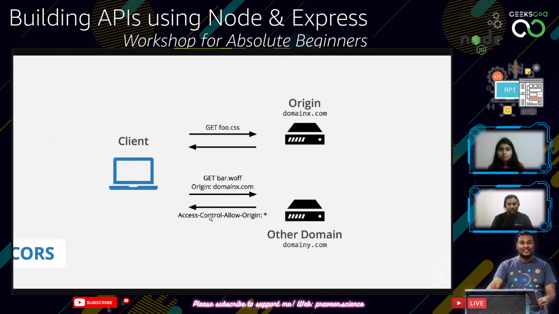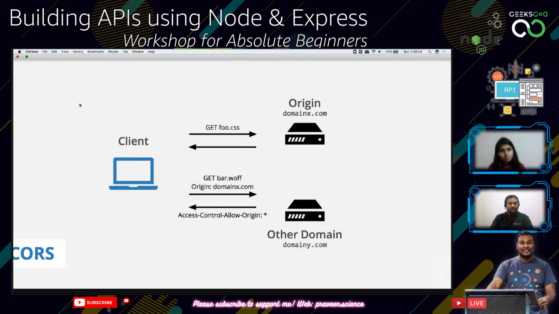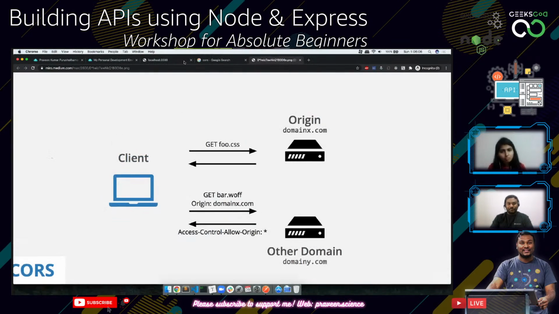Once you do that, the browser will actually check whether this Access-Control-Allow-Origin header is present or not. If it is present, what is the value? If it is not present, it will abruptly stop the request. And if it is present, it is going to check whether the value is star, which means anything, just allow it from anywhere. If it is not there, it's going to stop the request. So I'm just going to try to check if that actually works.